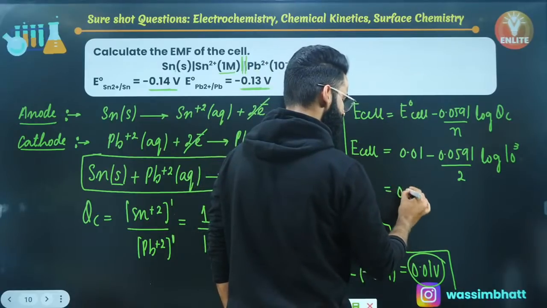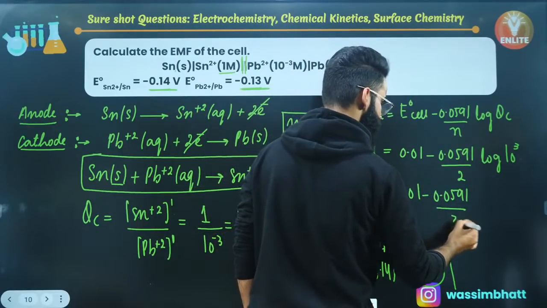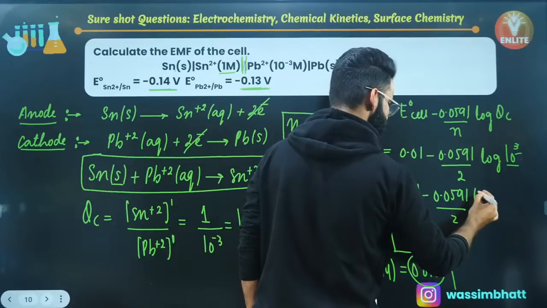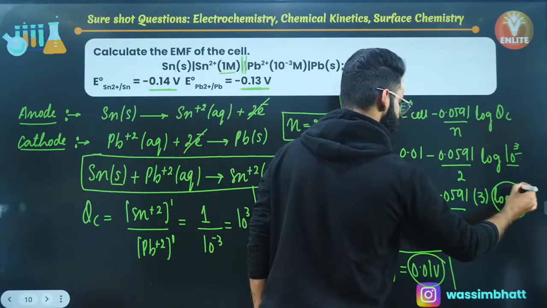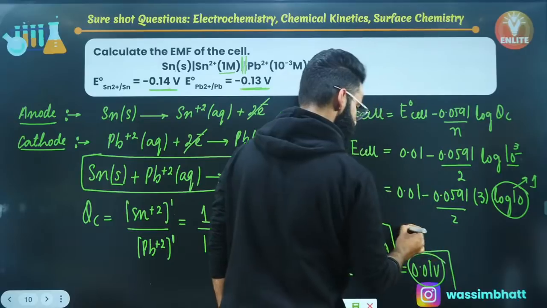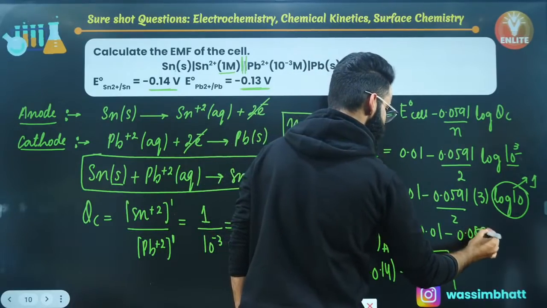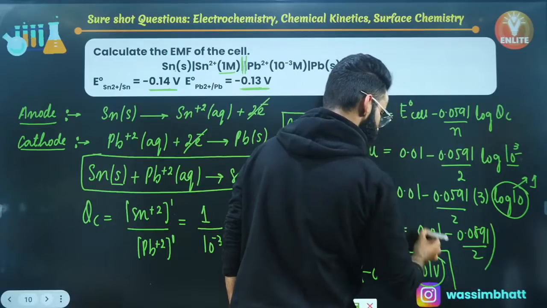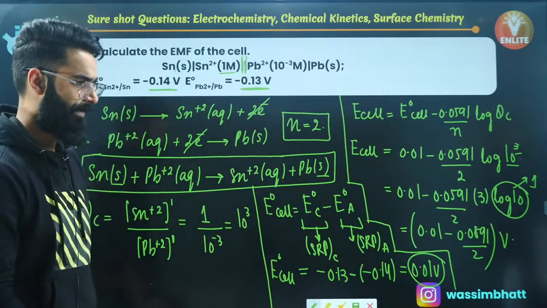So I can write it simply like this: 0.01 minus 0.0591 divided by 2. Log of m raised to the power n comes out to be n log m. So 3 comes to the front, then comes log of 10. And this log of 10 value is equal to 1. You guys know it. So it's going to be your job to do this much calculation now and get the answer, right? This is the final answer in volts, which is basically the E cell which I was supposed to calculate, right?